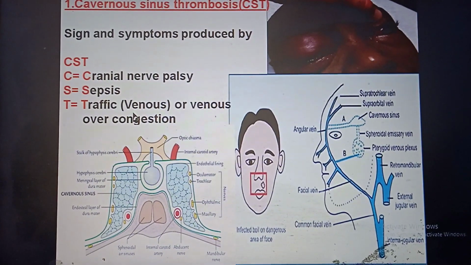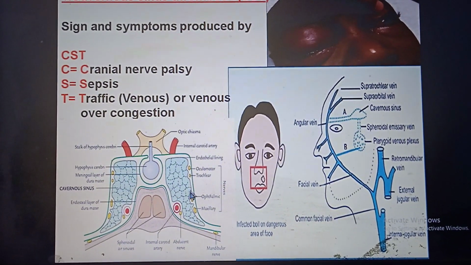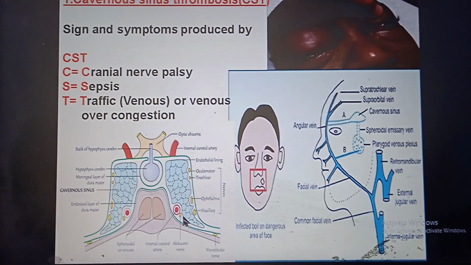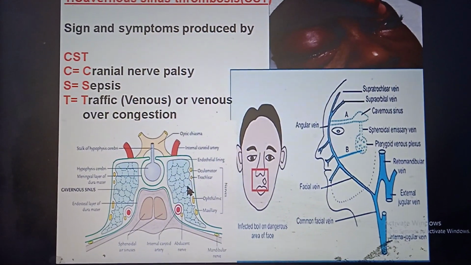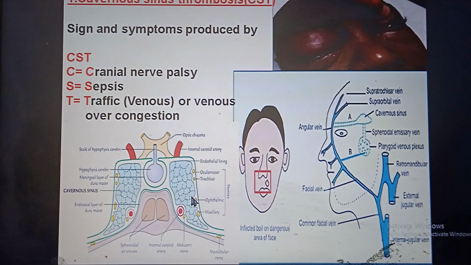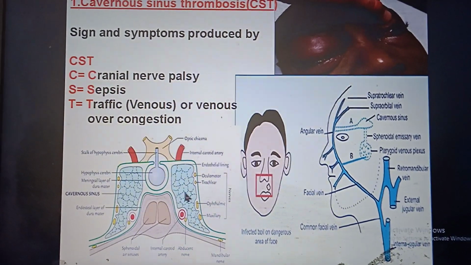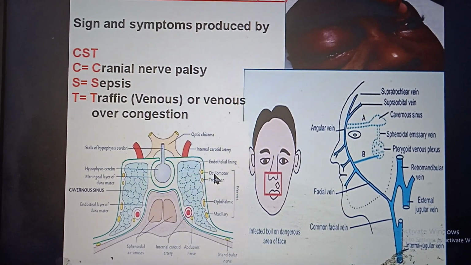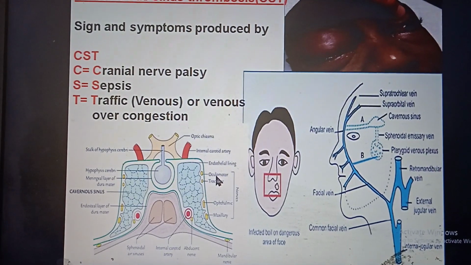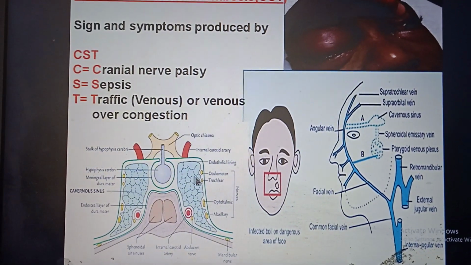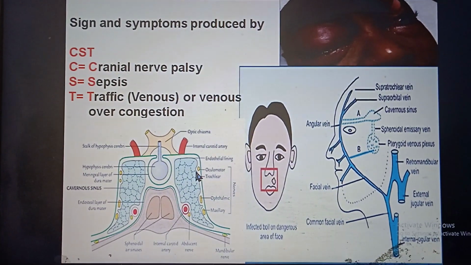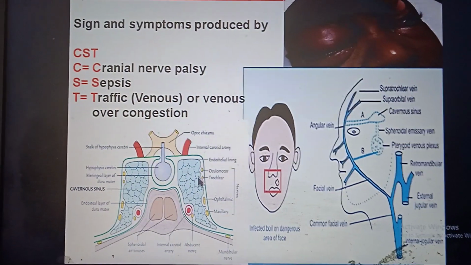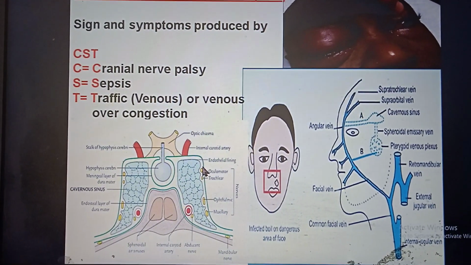venous overcongestion. Cranial nerve palsy: in the cavernous sinus there is relation of third, fourth, fifth A, fifth B and sixth. All these cranial nerves will get involved. Of these, 3, 4 and 6, the involvement of which leads to paralysis of extraocular muscles. As well as this, oculomotor contains parasympathetic fibers, so sphincter pupillae and ciliary muscle also get involved. So fixed and dilated pupil and loss of movement of the eyeball. So external as well as internal ophthalmoplegia.